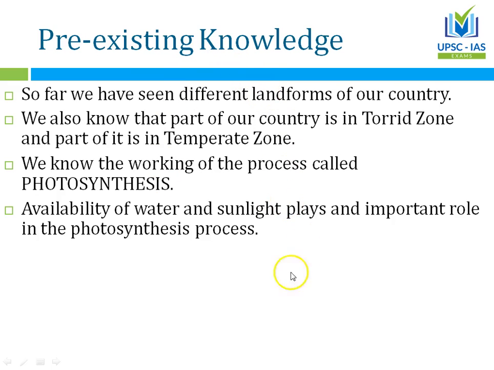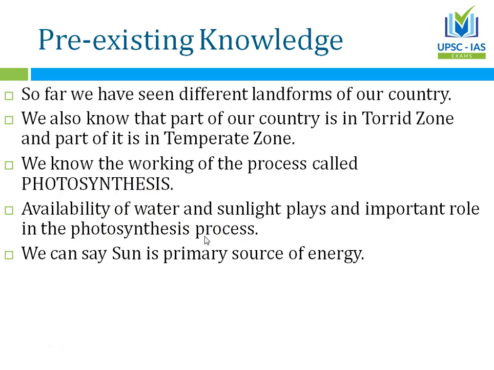Now if you can tell this, then you can also just use your common sense and logic, and you can say that if photosynthesis is taking place, and if the basic things for photosynthesis are available in plenty, then you can say that in temperate zone you will find less